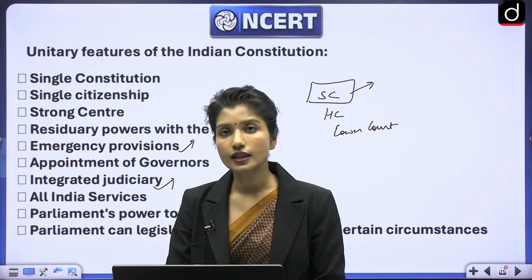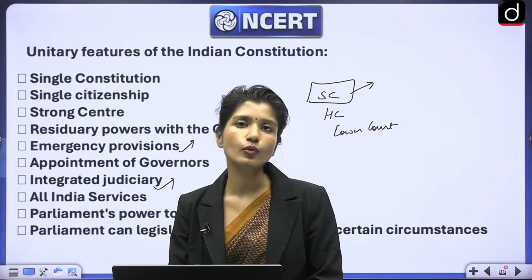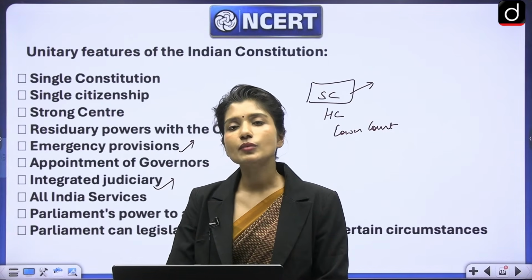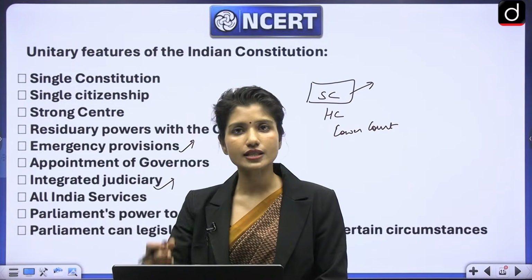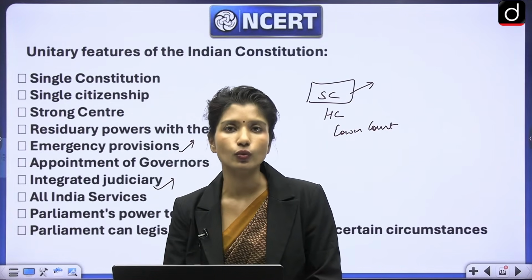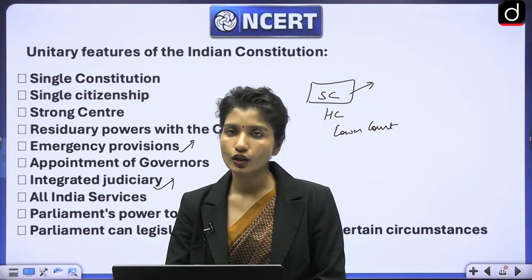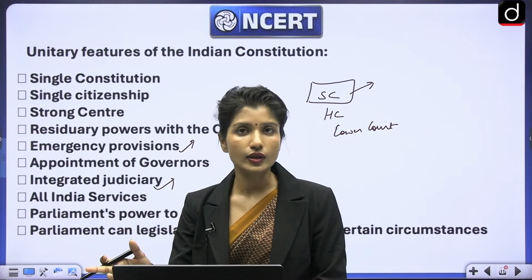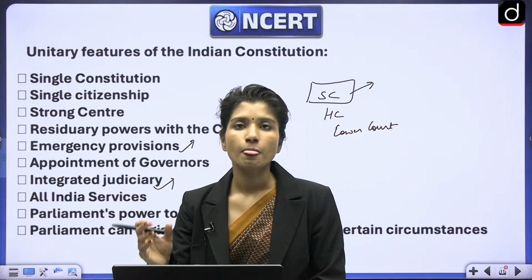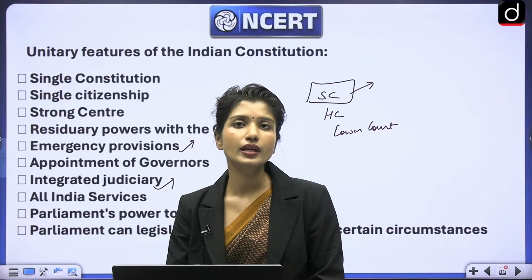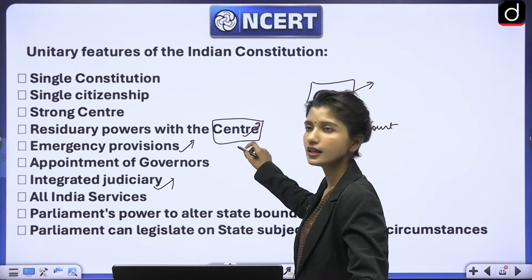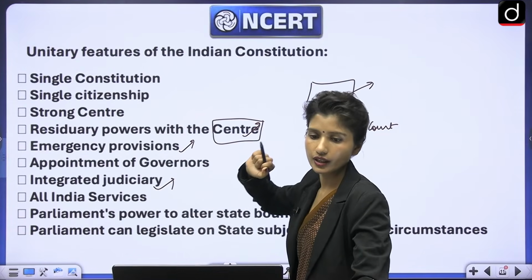Then we have a concurrent list where there are some subjects given and both center and state can make laws on that. And then there are some subjects which are not included in any of these lists because they are relatively very new. So they are not included in any of these lists, and for all those subjects, they are residuary subjects, right? They are left behind. So for all those subjects, the power will be given to center. So because here center gets supremacy, this is also a unitary feature of the Indian Constitution.